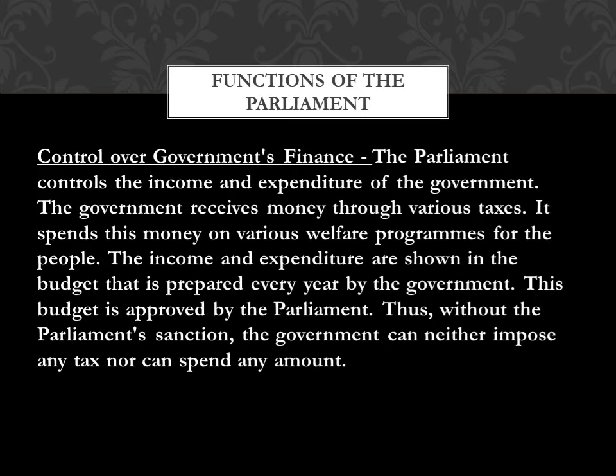The income and expenditure are shown in the budget that is prepared every year by the government. This budget will be approved in the parliament. If parliament sanctions it, then only it will be passed.